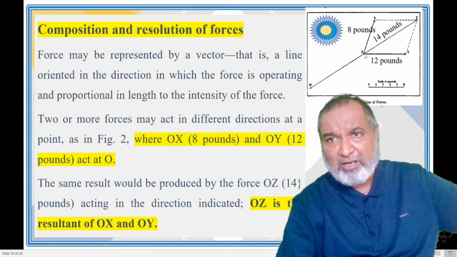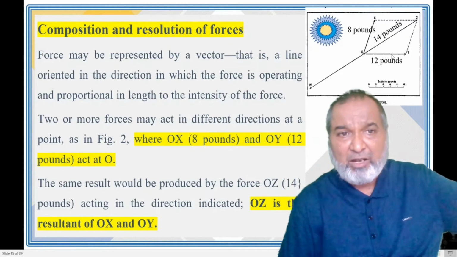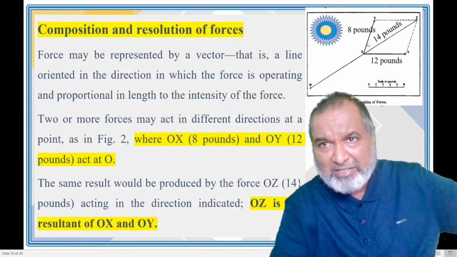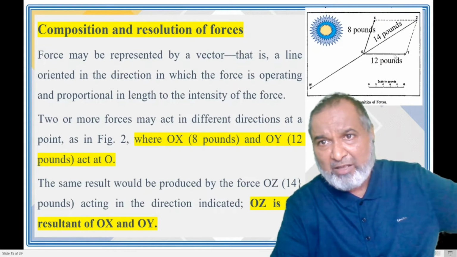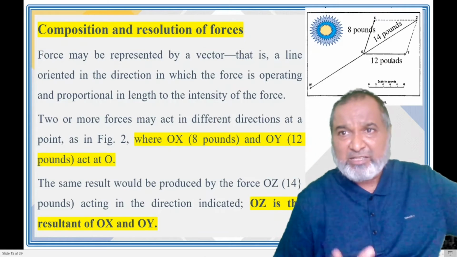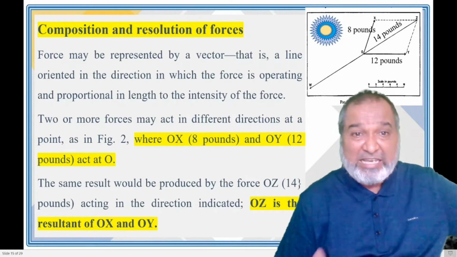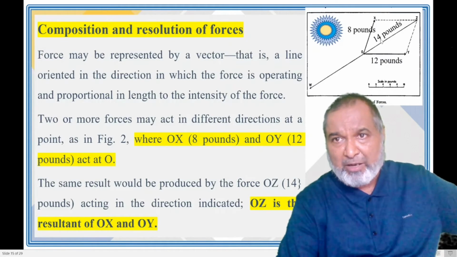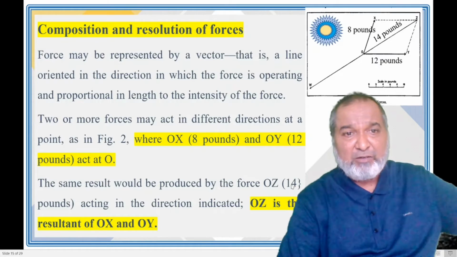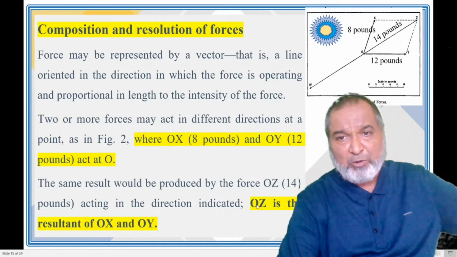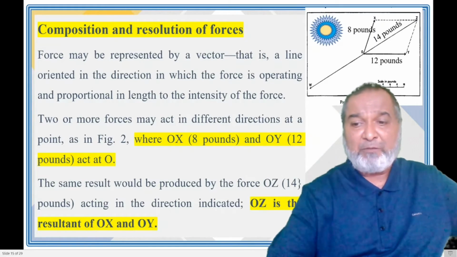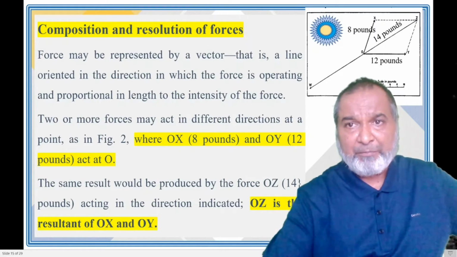On OX we have 8 pounds, and on OY we have 12 pounds. So they are acting at what point? At point O. OX, 8 pounds, exerts pressure this way, and OY, 12 pounds, exerts it in this particular direction. The same result will be produced by OZ, which is 14 pounds. OZ is the resultant of OX and OY, as shown in this diagram.